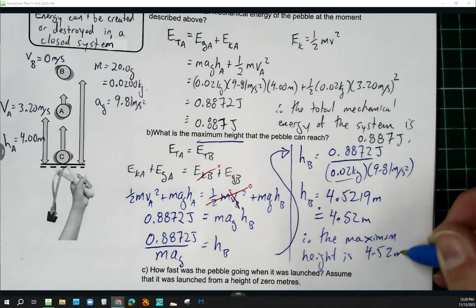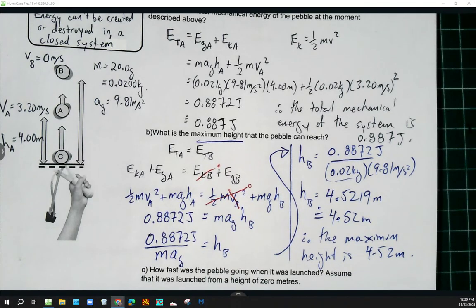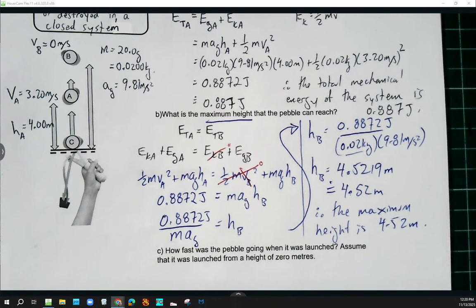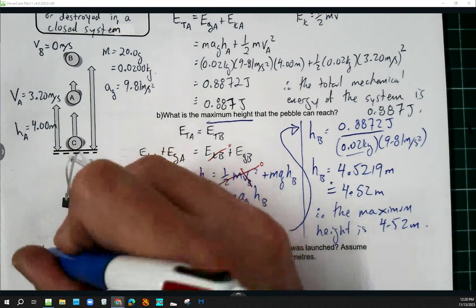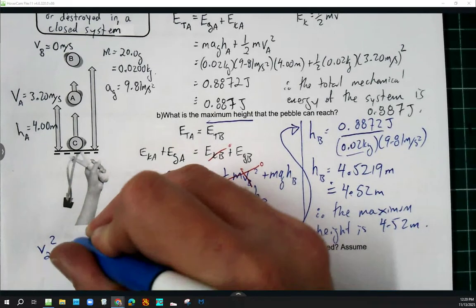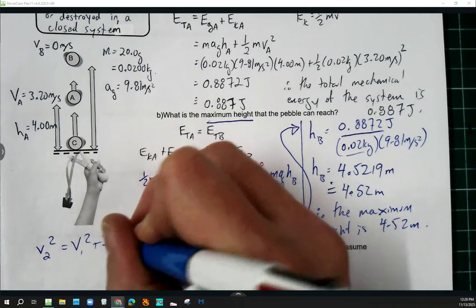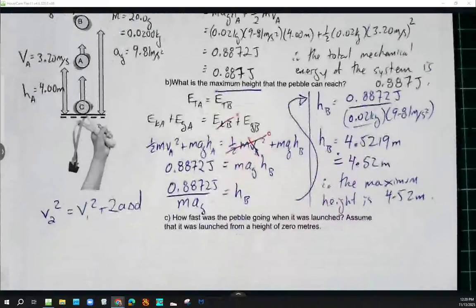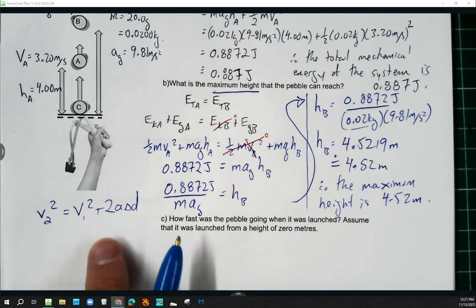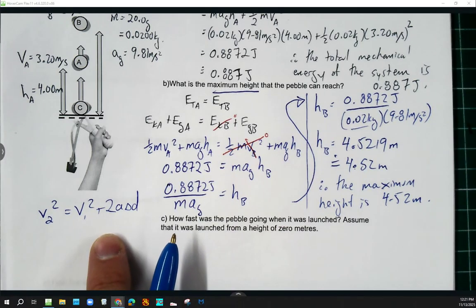Now, there are going to be people that say, well, wait a minute. Did you really have to use conservation of energy to do this problem? Remember I said once before, we started this house building project with a foundation. Somebody could say, going back to my foundational knowledge, V2 squared equals V1 squared plus 2A delta D. Can you guys see that I could have used a kinematics approach to do this? 100%! Yes!